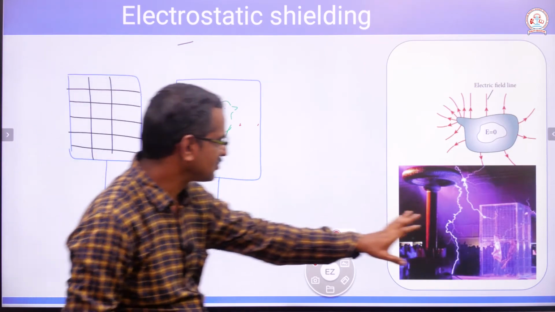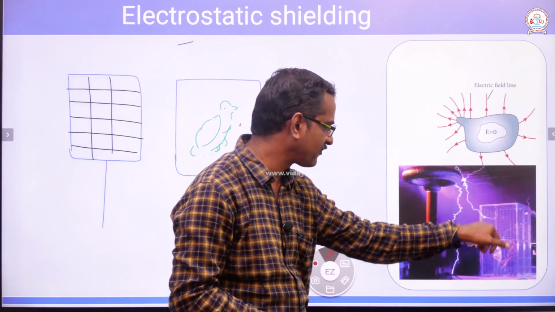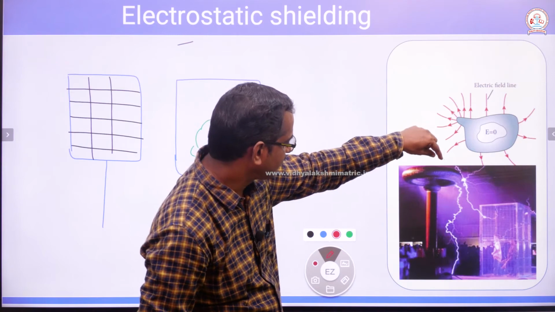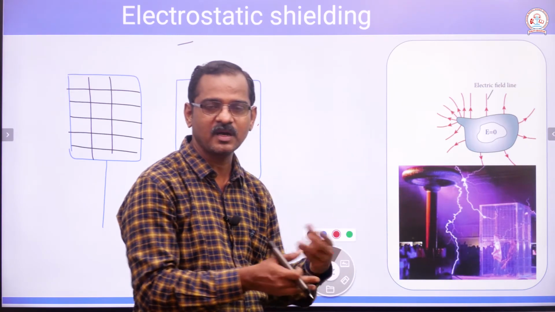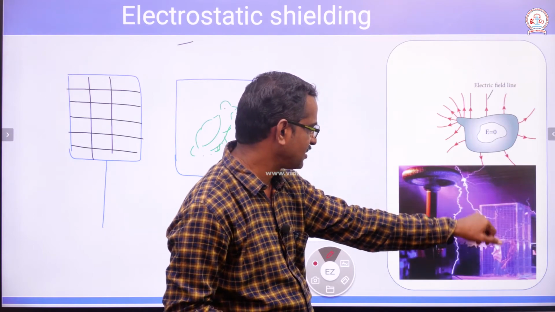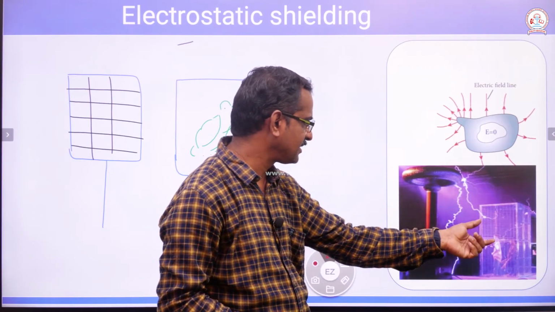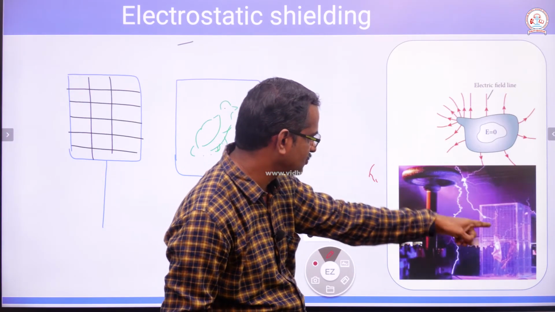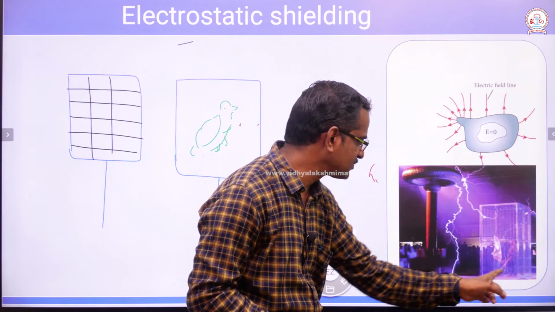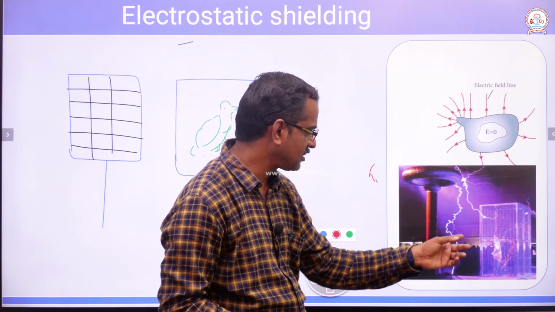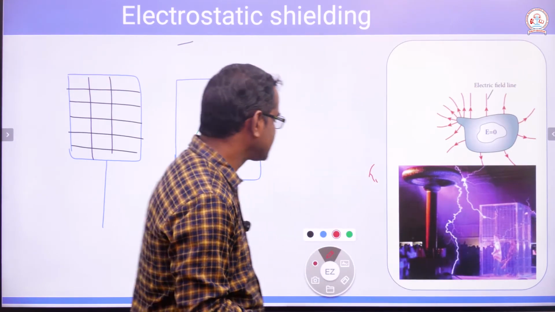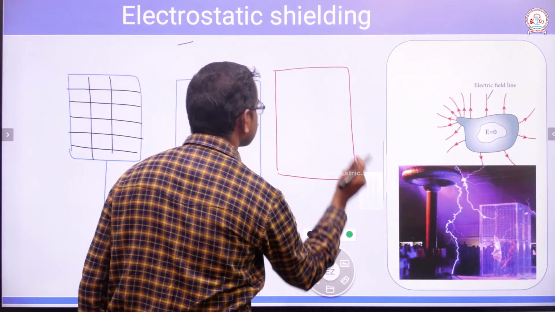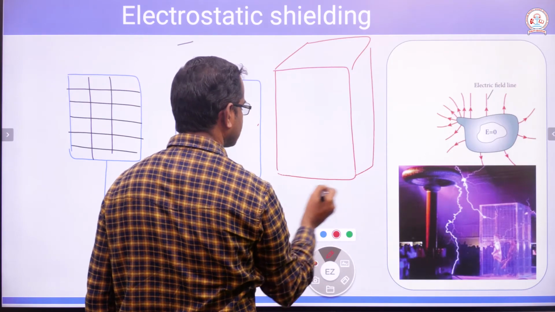So this is also a cage. You see that it's made up of metallic gauze. Metal is a conductor. A spark can be created by developing a high potential difference between the two. If a spark is created, just like lightning, between one conductor and this conductor, where this is a cage made up of maybe iron or aluminum, even if somebody is standing inside, the person is not going to get electrocuted. There will be no electric shock for the person standing inside.